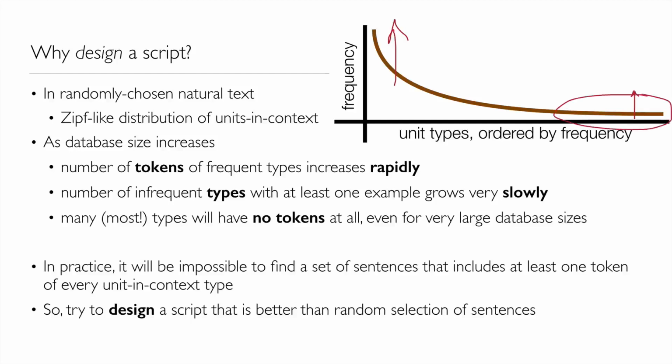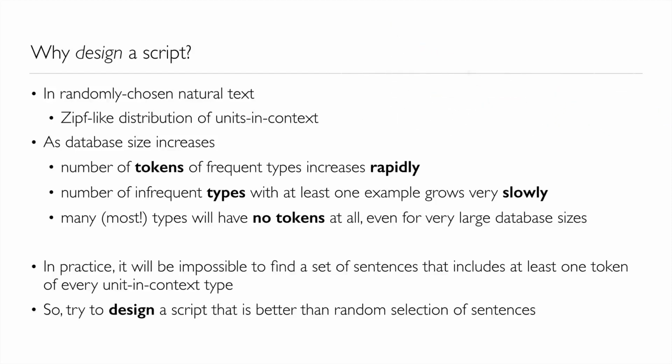In fact, we would find that even for very large databases, almost all types, in other words, almost all units in context, will have no tokens at all. And we know that however large the database goes, we'll never cover all of those because of this Zipf-like distribution. So in practice, it's going to be impossible to find a database composed of a set of sentences that includes at least one token of every unit in context type. So what can we do then? Well, all we can do then is actually to try and design a script that's better than random selection in terms of coverage and maybe some other properties.